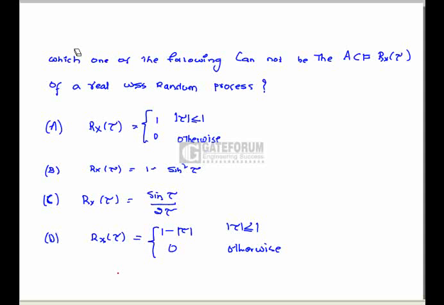Which one of the following cannot be the autocorrelation function of a real WSS random process? If we consider statements A, B, C, D, Rx of tau is an even function, and as tau tends to infinity, it is going to be 0. In C, as tau tends to infinity, it is also going to be 0. In D also it is going to be 0, but except B. Hence option B is correct.